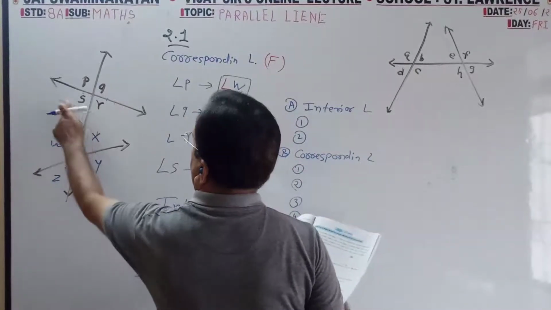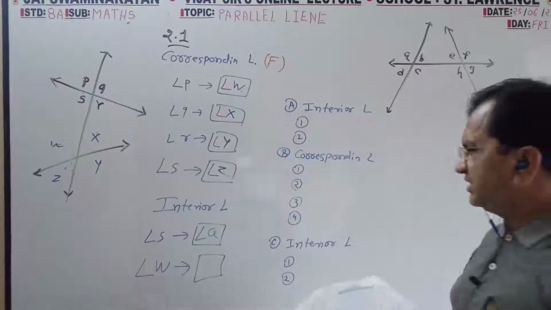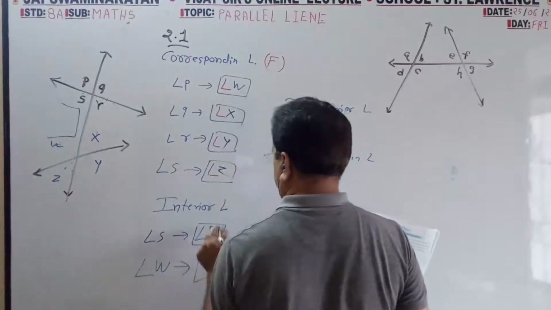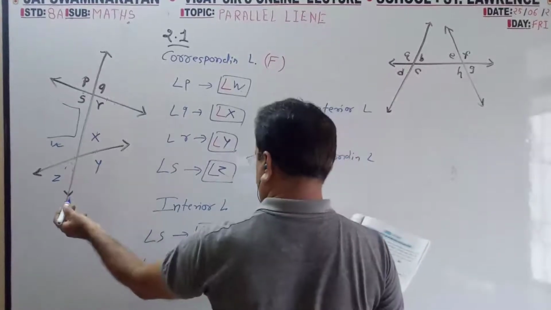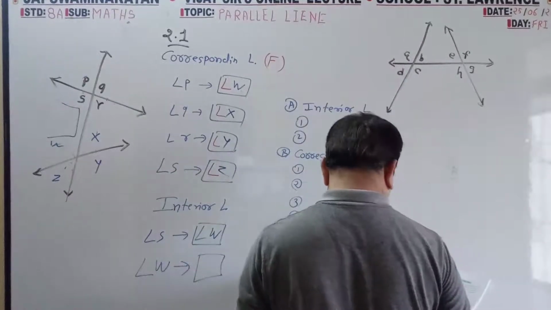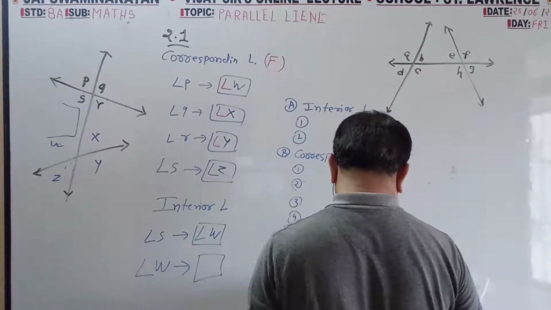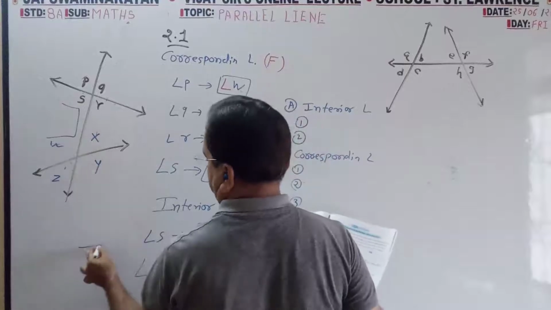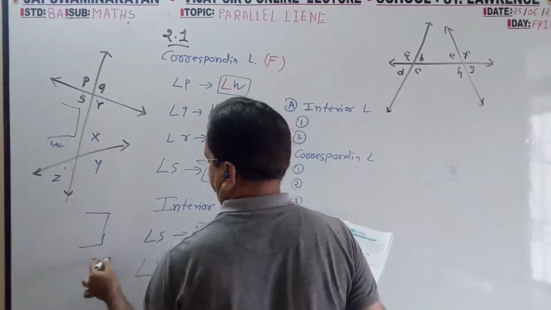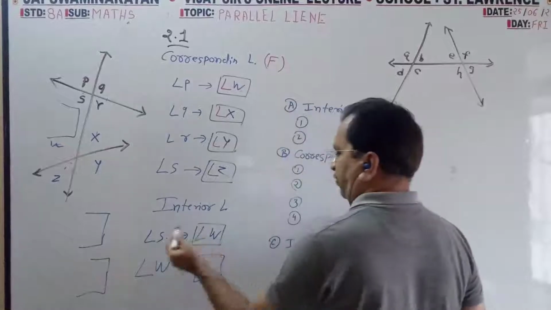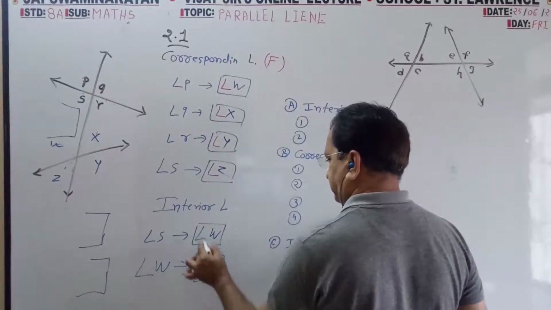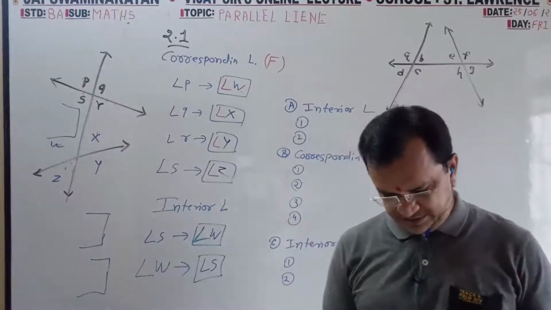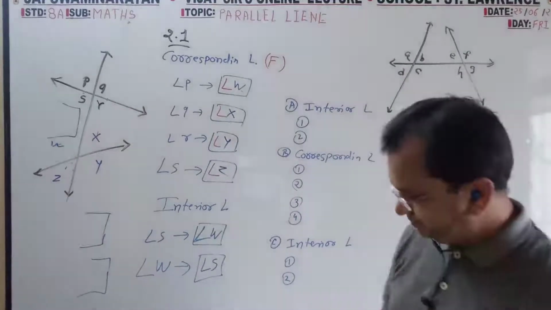Okay, now interior means C. So S and W. W and S. For S, W is interior. For W, if this is given, you will complete this. If this is given, you will complete this. So for S, W. For W, S. These are interior angle. Now very important part.